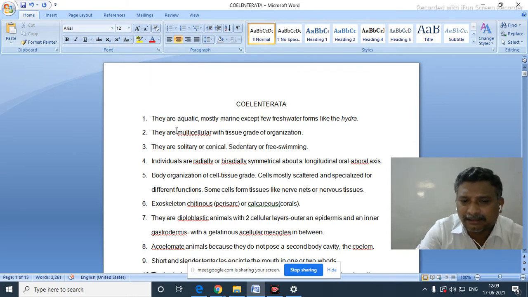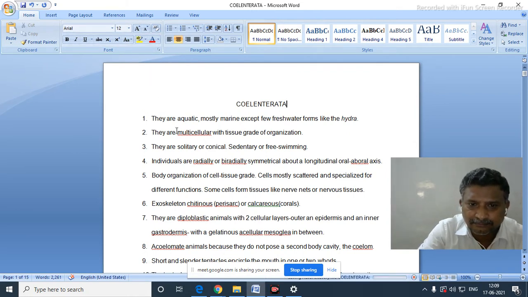All are multicellular animals with tissue grade of organization. For the first time in the animal kingdom, tissues are developed in this phylum only. Earlier to this phylum, there was Porifera.